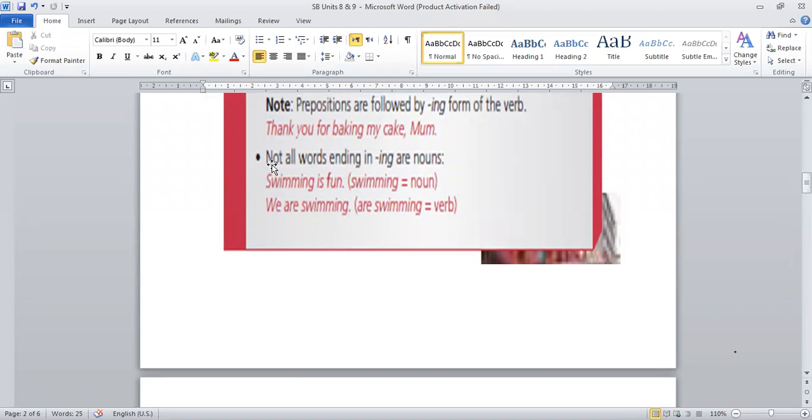Pay attention because not all words ending in ing are nouns. Like this example, swimming is fun. Swimming here is a noun. But here in this example, we are swimming. Can you say that swimming here is a noun? No. Swimming here is a verb. This is a verb in the present continuous. So we are swimming here. Swimming here is not a noun at all. It's a verb.